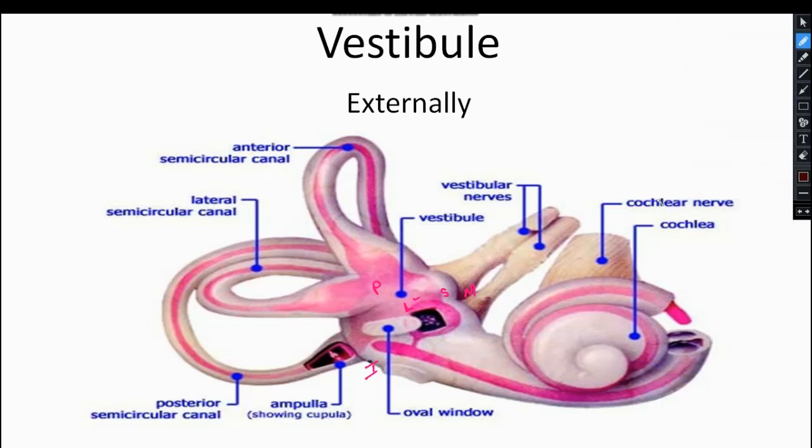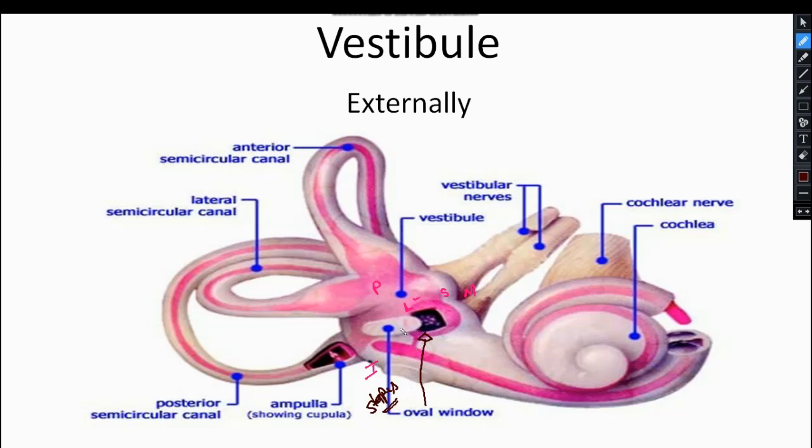This color. So this is the oval window, whereas this, over this oval window, is the foot of the stapes. This is the stapes, and the foot of the stapes rests over it. Clear?